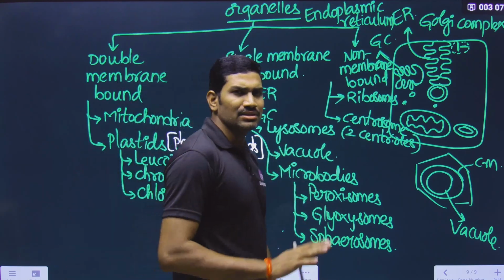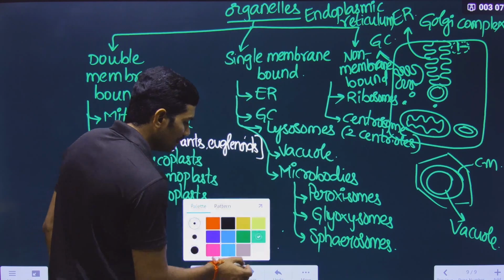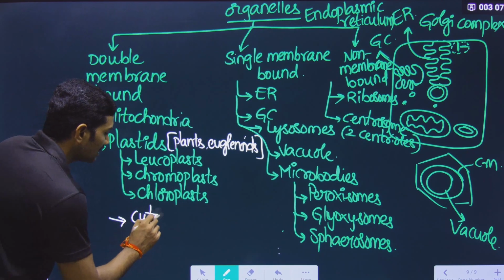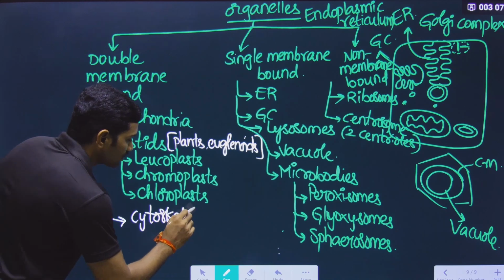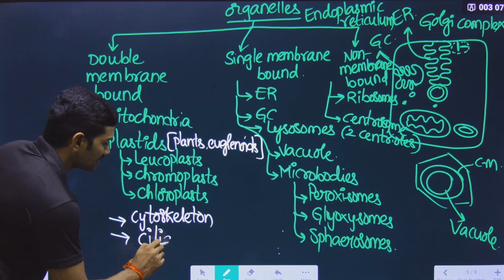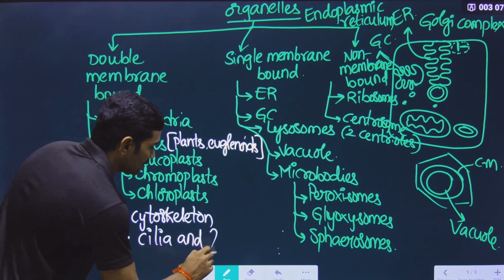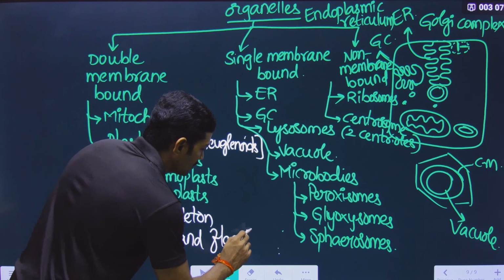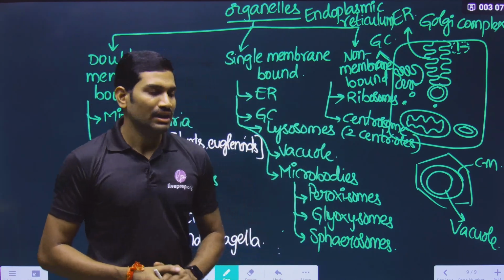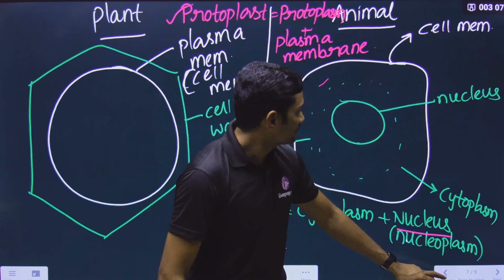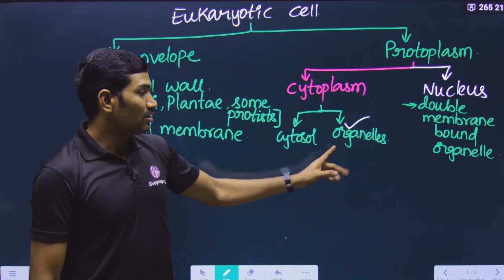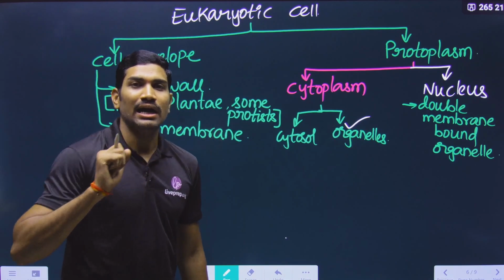And not only this, separately we will study some other things. What are these things? We will study the cytoskeleton. And then we will also study cilia and flagella. These are some of the things that we are studying with respect to eukaryotes. And all these things we are studying under the heading of organelles. Please understand this.